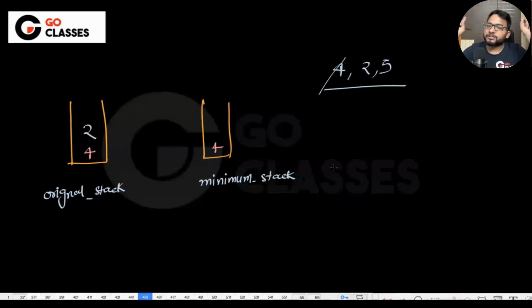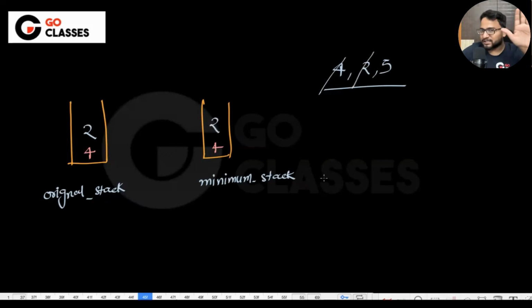My final objective is to get the minimum number in order of one time, which means I will be taking help of this minimum stack in such a way that my minimum number should be on the top of this minimum stack. So if 2 is coming, just compare 2 and 4. Which one is lesser? 2 is lesser. If 2 is lesser, then 2 is useful to me. Lesser numbers are useful to me. So I will be pushing this 2 here also.